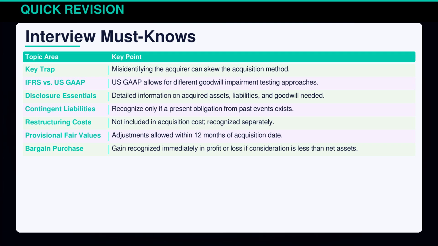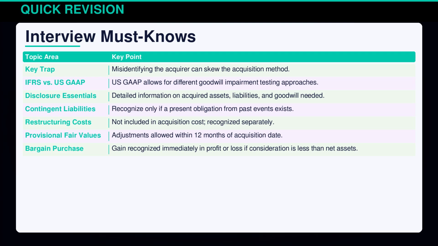In interviews, knowing the nuances of International Financial Reporting Standards 3 can set you apart. Misidentifying the acquirer is a common pitfall that disrupts the acquisition method. Compared to U.S. generally accepted accounting principles, International Financial Reporting Standards has specific goodwill impairment testing. Comprehensive disclosure of acquired assets, liabilities, and goodwill is essential.